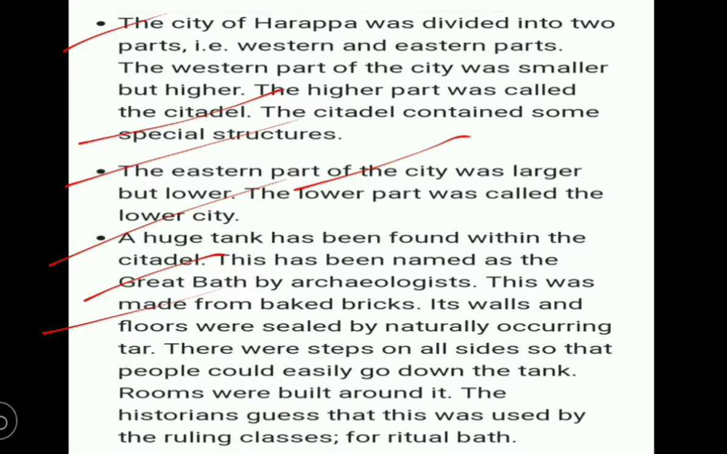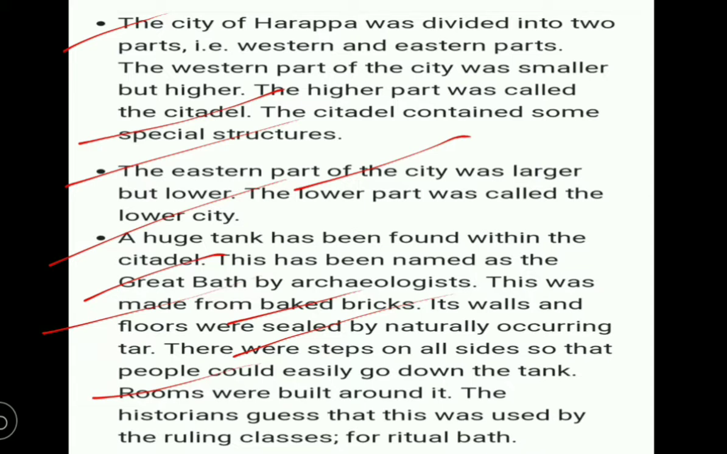Its walls and floors were sealed by naturally occurring tar. Tar is one of the petroleum products. It was used to seal all the floors and walls of the great bath. There were steps on all sides so that people could easily go down into the tank. In the great bath, steps were constructed to go down the tank to take a bath, and rooms were built around it.